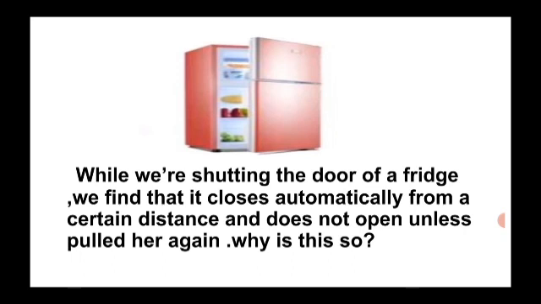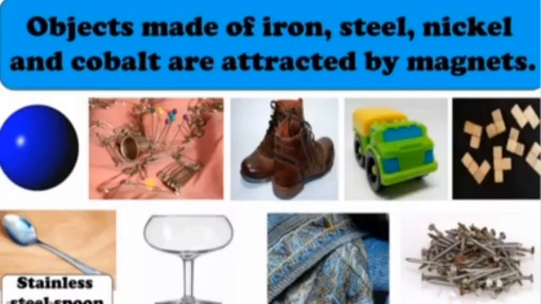A magnet is used in this gadget. A magnet is fitted in the cap of a pin holder and in the door of a fridge. Iron objects stick to a magnet. What is a magnet? The material to which objects made from iron, nickel, cobalt, etc. get attracted is called a magnet. This property of a material is called magnetism.